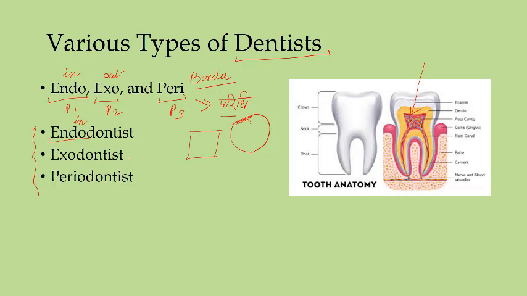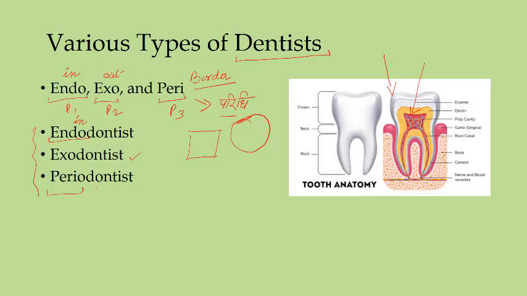Some dentists are there who specialize, or who have dexterity, in dealing with the outer side of the teeth. Let's say this part. Okay, this enamel, outer part. Now there are some dentists who are called periodontist.